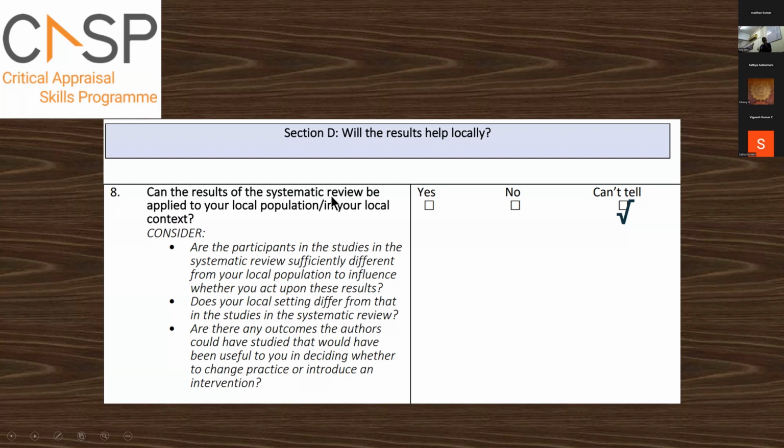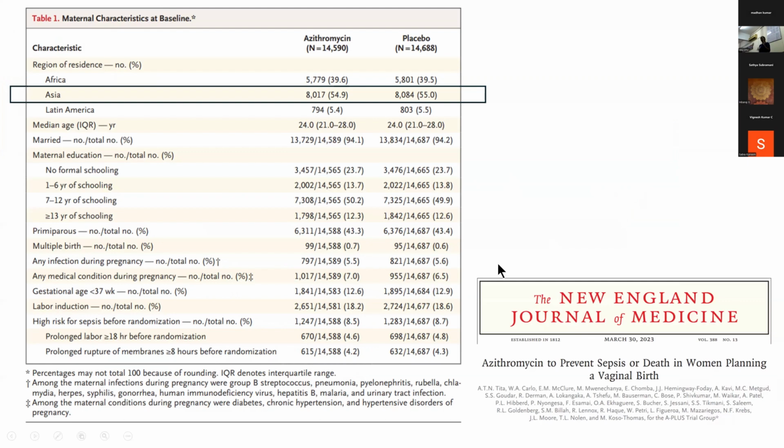The last part of it, will the results help locally? I've taken the CASP questionnaire. So can the results of the systematic review be applied to a local population in local context? I would say I can't tell. If you look at the only study which actually contributed to the effect, it was the PregnAnZI study in 2013. They had more than half of the patients from Asian countries, which were Bangladesh, Pakistan and India.